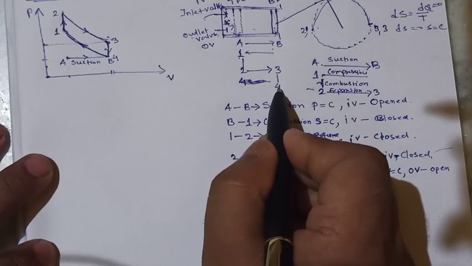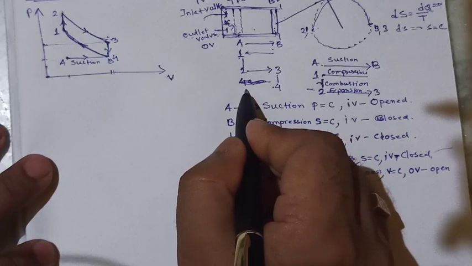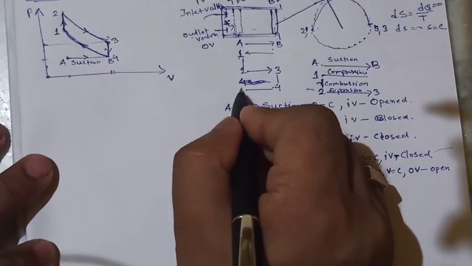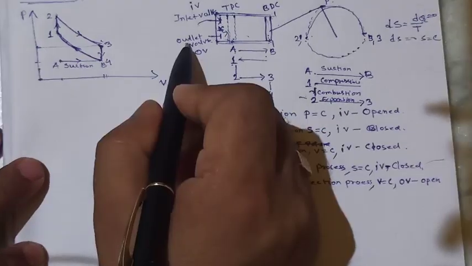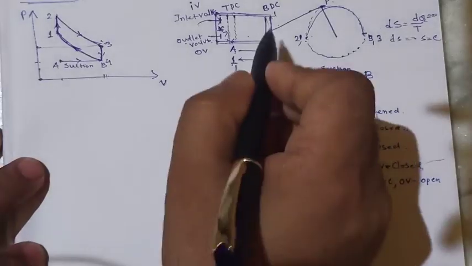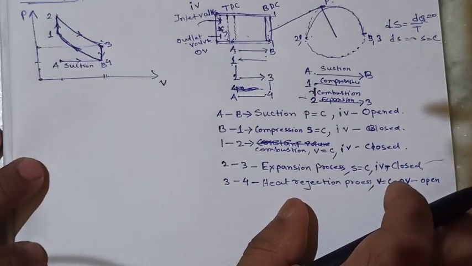Now after that, the piston will further move from 4, that is from B to A. It will go further to the A point. The outlet valve is open. The piston will move, so no pressure will change.